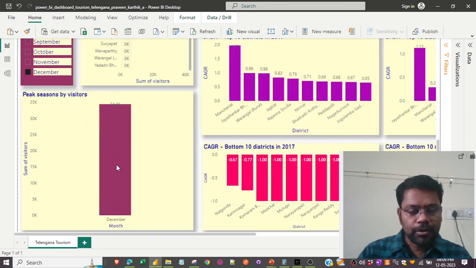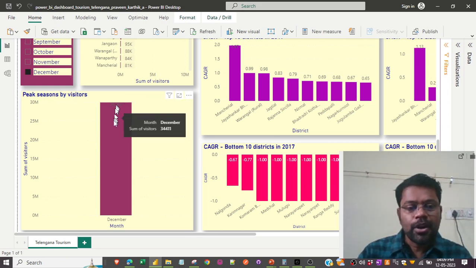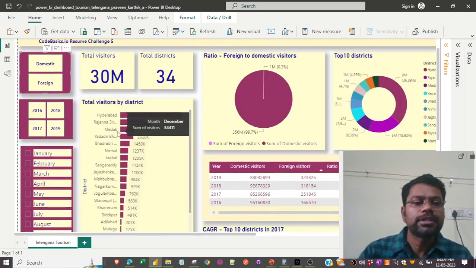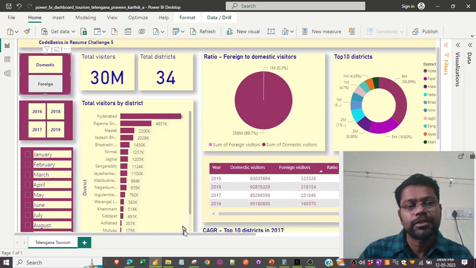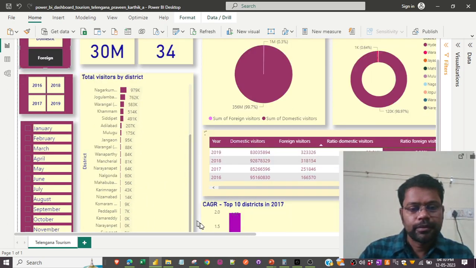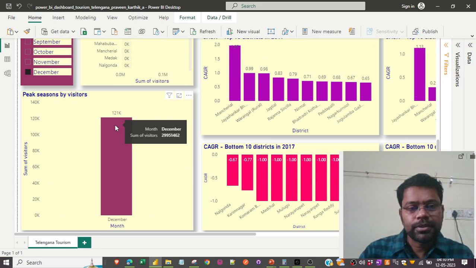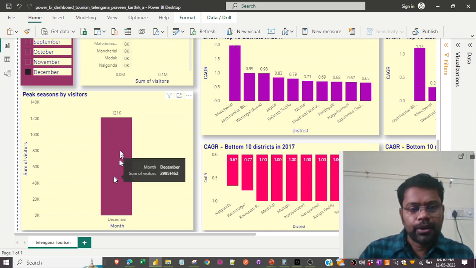See, this is the total number of visitors. See, 34,411 visitors have visited December across the districts. So let me see how many foreign visitors alone. See, I have 121k visitors, okay, across all the districts.